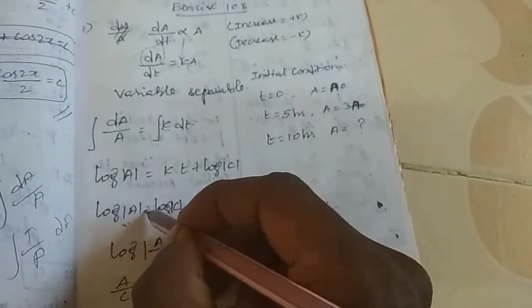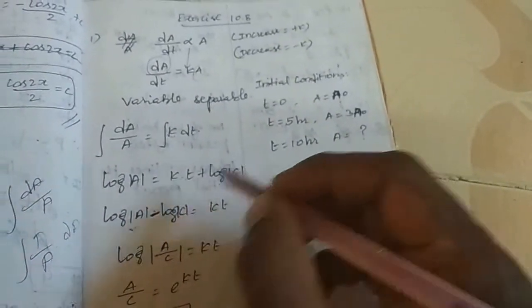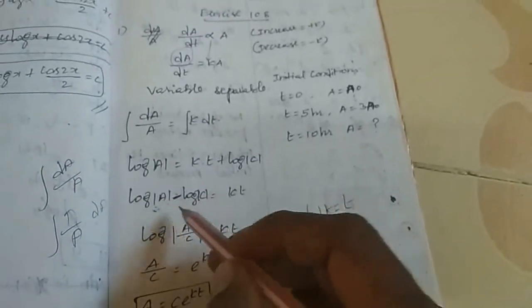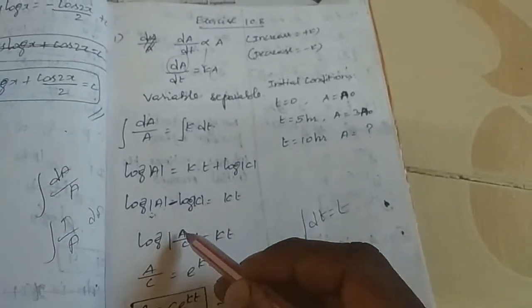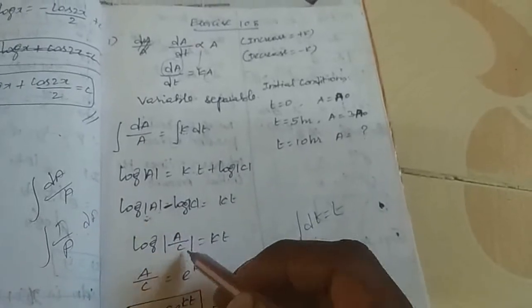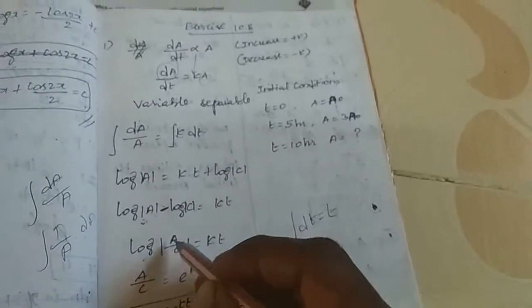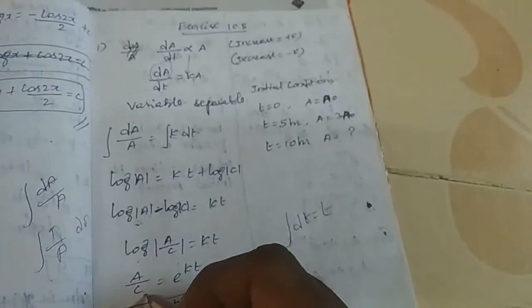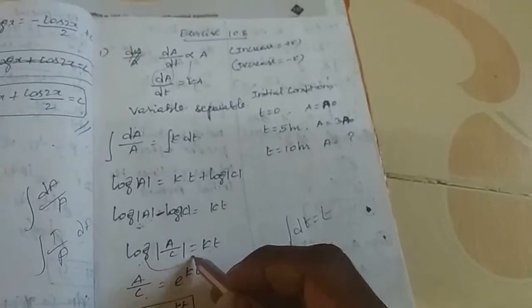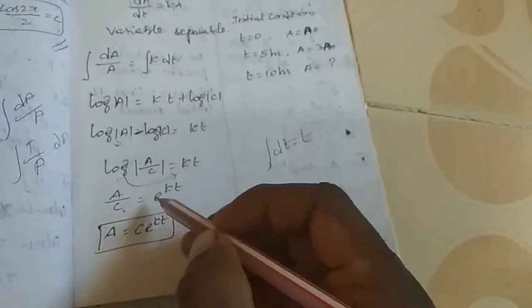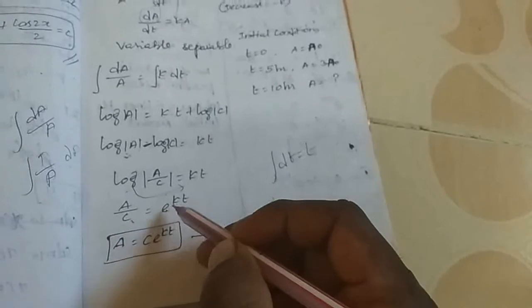After that, log of modulus A minus log C, because plus log C on the opposite side becomes minus log C, equals K into dt. It is called the log A minus log B concept. Log A minus log B, how to write? Log of A by B equals KT. Now the log on that side goes to the opposite side as base e. So A by C equals e power KT. Now A equals C into e power KT. That is called equation number 1.